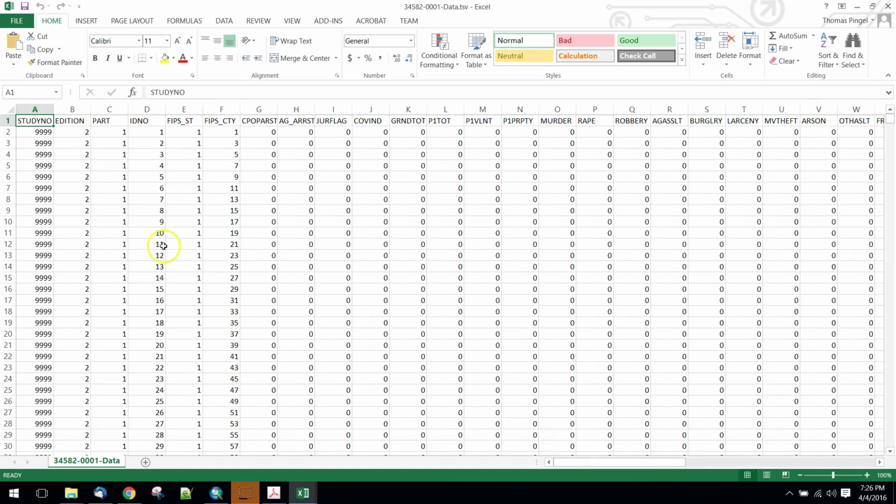But what you're going to be interested in here for the purposes of merging this with your geodata are the FIPS state code here and the FIPS county code. So we'll detail that in the next video.